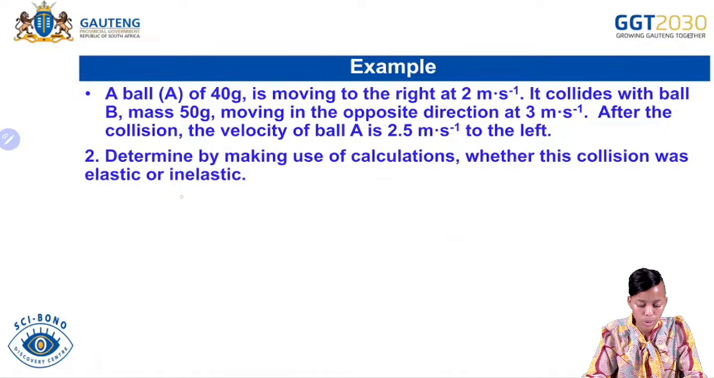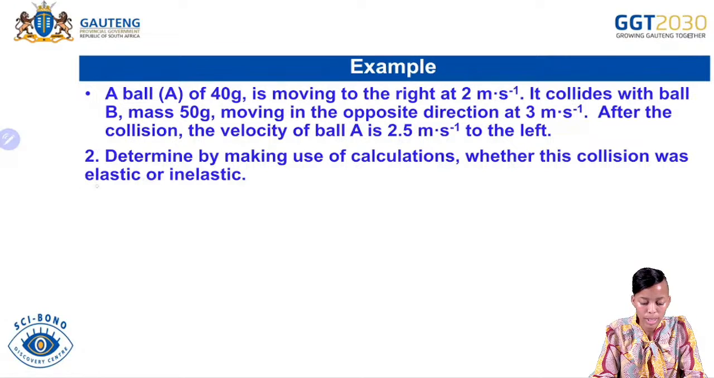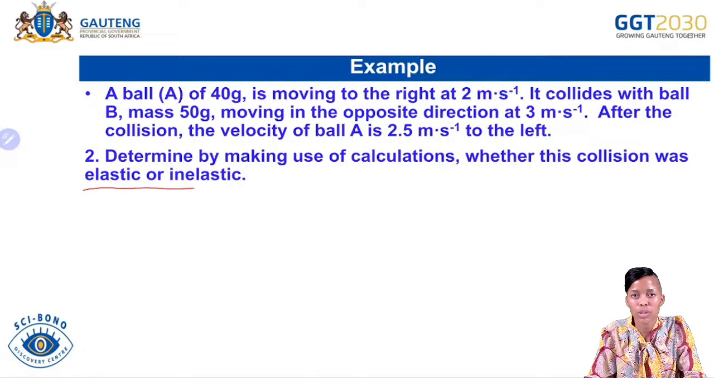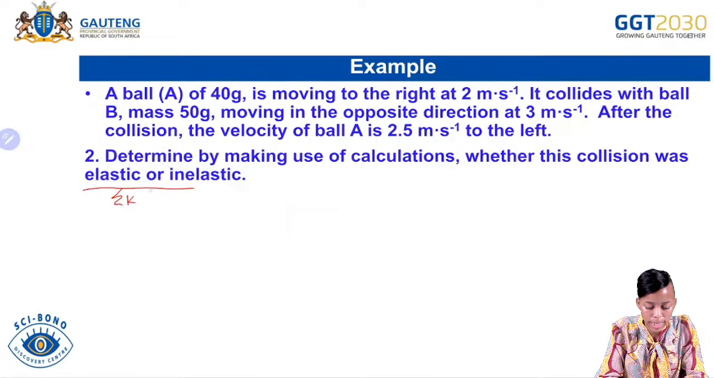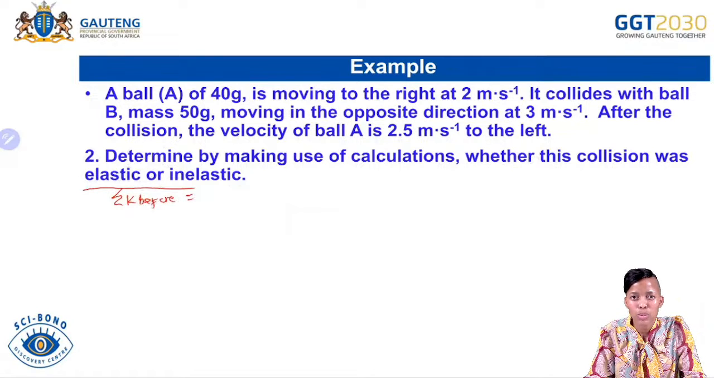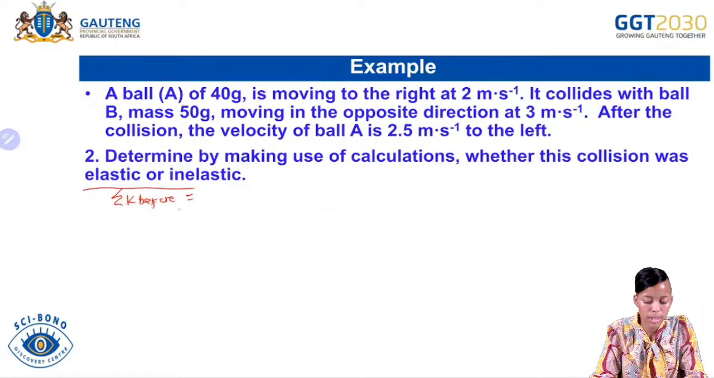Then number 2, determine by making use of calculation whether the collision was elastic or inelastic. So what are we going to do? We're going to say that the sum of the kinetic energy before, remember, we are not going to equate it because we are not sure if it's going to be elastic or inelastic.